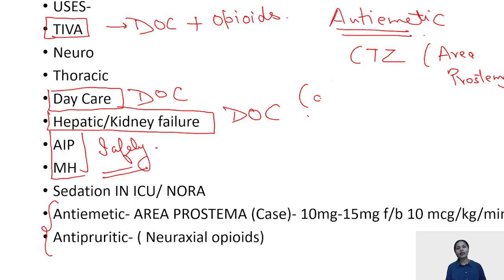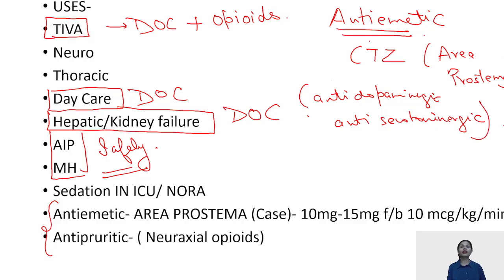In this, it acts anti-dopaminergic and anti-serotonins. So this is the pathway of its anti-emesis. The dose for antiemetic is 10 to 15 milligrams followed by infusion of 10 mics per kg per minute.